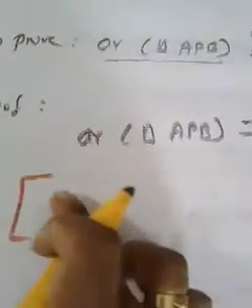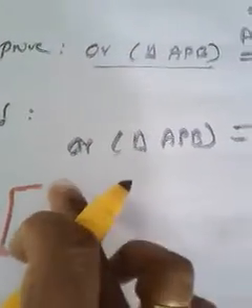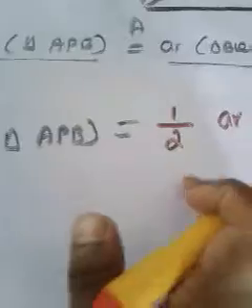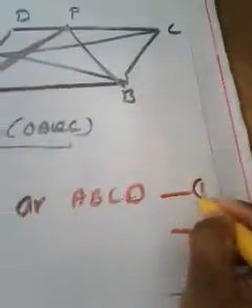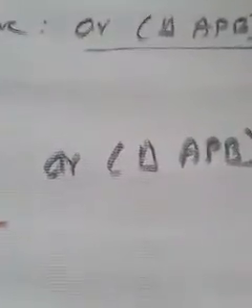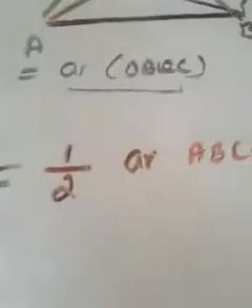So what reason do you have to write in the bracket? In the bracket you have to write the reason. Why? Because this triangle and the parallelogram are on the same base and between the same parallel lines, so the area of the triangle should be half of the area of the parallelogram. We used that theorem here. Let this be your first expression. What does your first expression say? The area of triangle APB is half into the area of parallelogram ABCD.